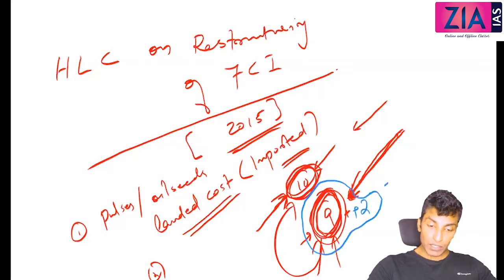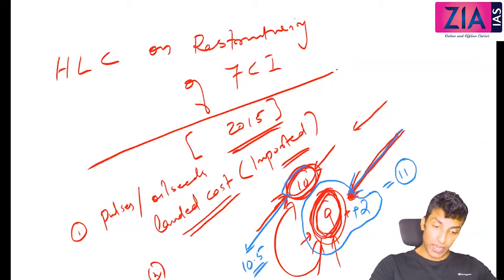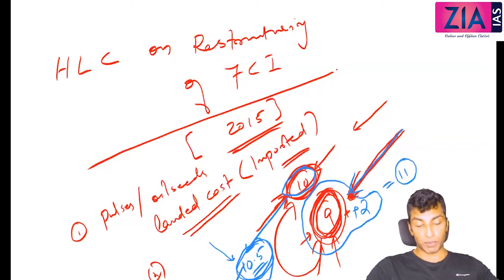So now what will happen? This price will be 11. Do you think the traders will import now? Rather they will try to get it from the farmers at 10.5, right? Government is ready to take at 10. So if the traders are offering 10.5, farmers will give it to whom? To the traders. So the traders will get it from the farmers at this price. Okay? Yes sir, got it.